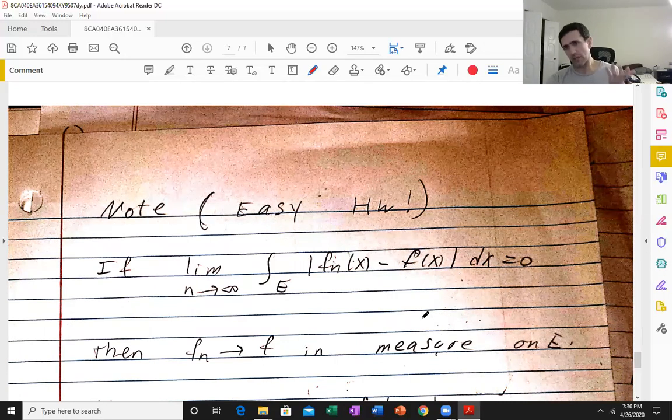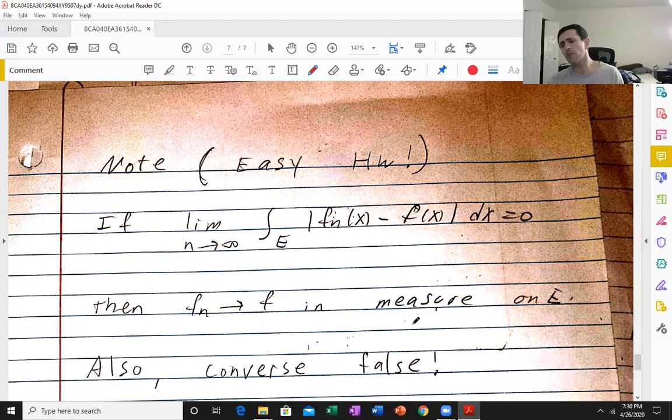It's really, really easy, which illustrates the utility of Chebyshev's inequality. And the converse, I should mention, even when E has finite measure, is false. Convergence in measure does not imply you have this convergence here.